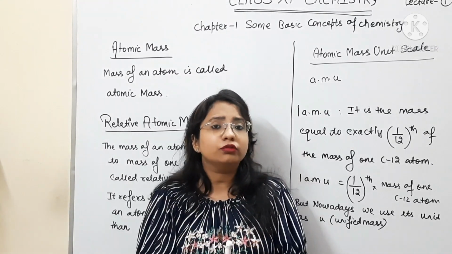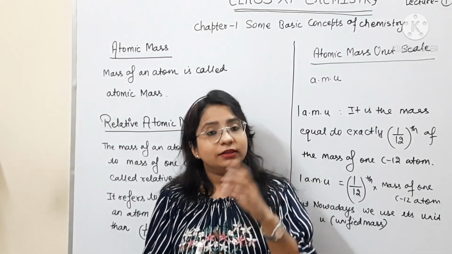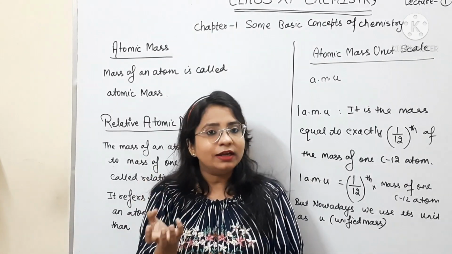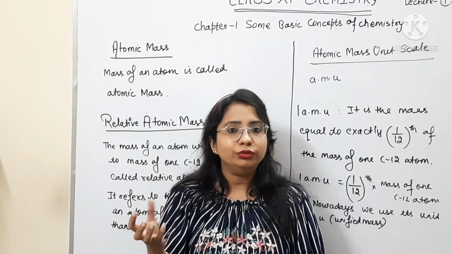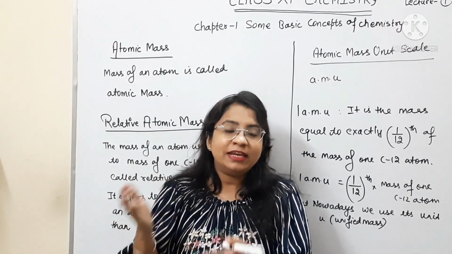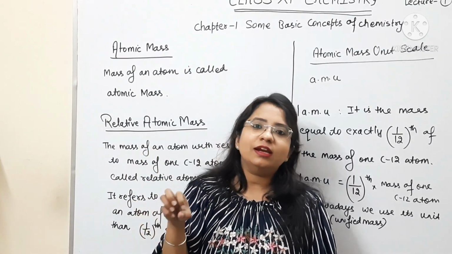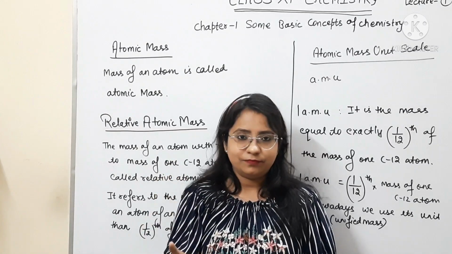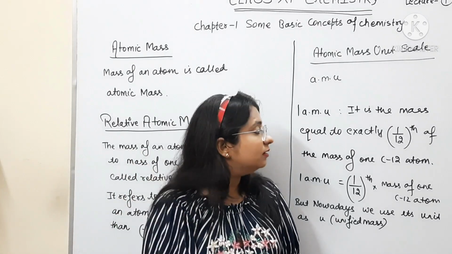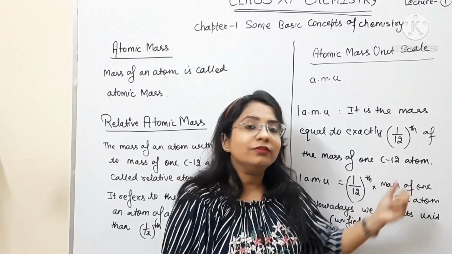You know that hydrogen has 3 isotopes, one having mass 1 U, another having mass 2 U and the third having mass 3 U. So how can we know whether the hydrogen atom which we are taking has mass 1 U or 2 U or 3 U? We cannot take a reference about which we are not very sure whether it has mass 1 or 2 or 3. So they changed their reference from hydrogen to carbon, and especially the carbon 12 isotope, the isotope of carbon which has mass 12.